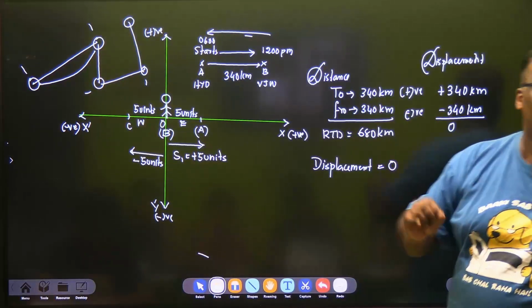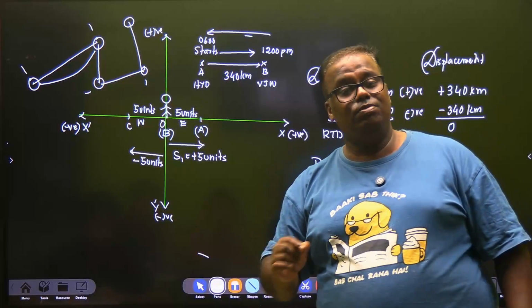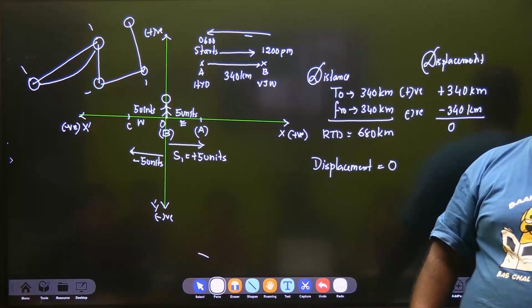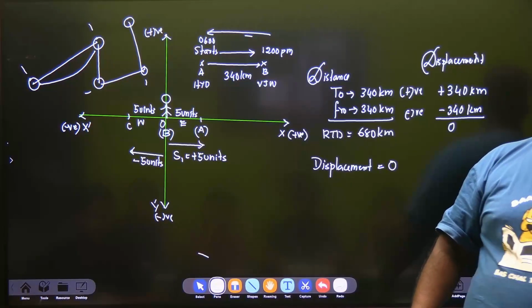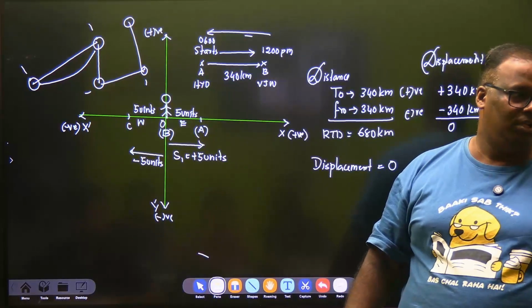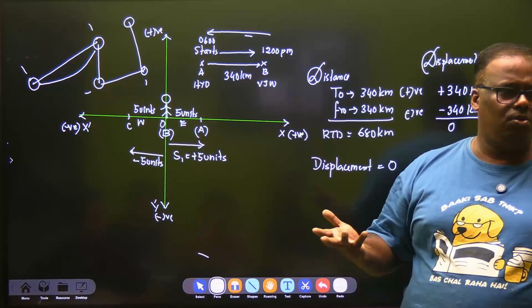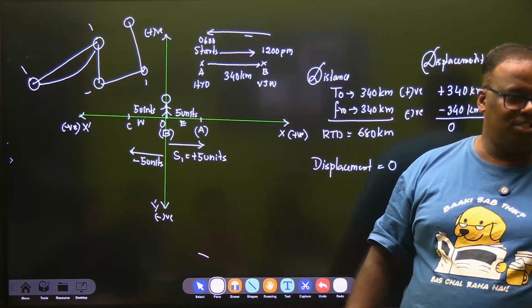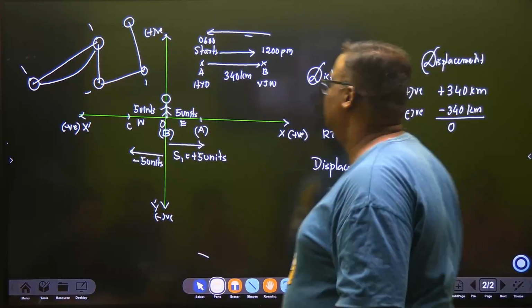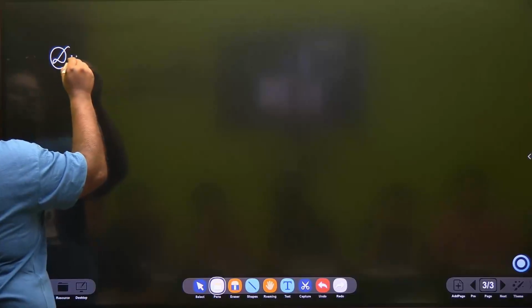Displacement can be positive, negative, even zero. Distance travelled can never be zero. See your case, you start from your home every day, travel half of the city of Hyderabad, come back to your home. What is your displacement? Zero. But did you not travel some distance? Yes.